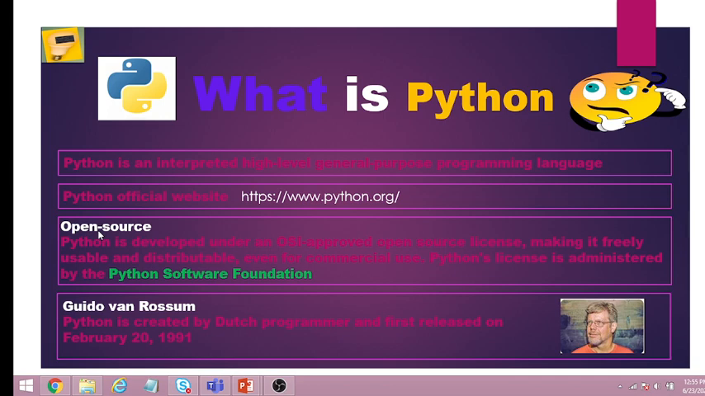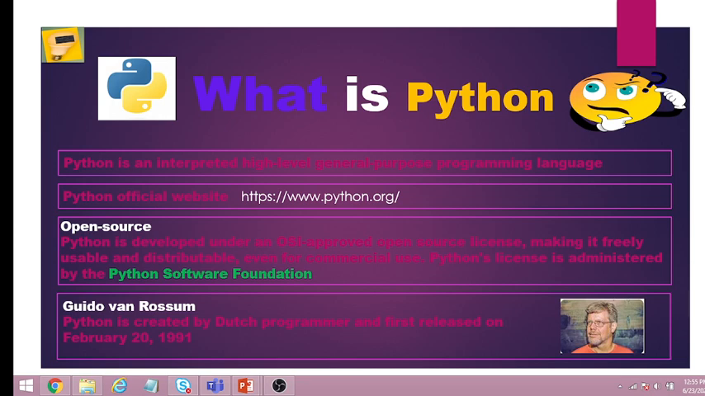Next point, open source is a feature of Python. Python is developed under an OSI-approved open source license, making it freely usable and distributable, and it can be used for commercial use. Python is licensed under the Python Software Foundation. Python Software Foundation is a non-profit foundation. And who is the creator of Python? It's Guido van Rossum. He is a Dutch programmer, and the first release of Python happened on 20th February of 1991.